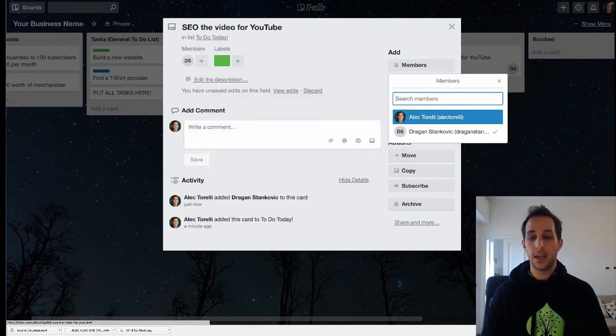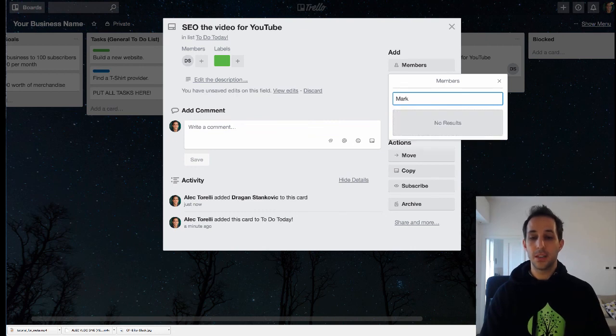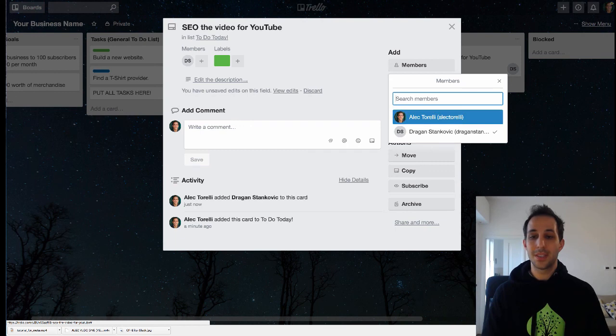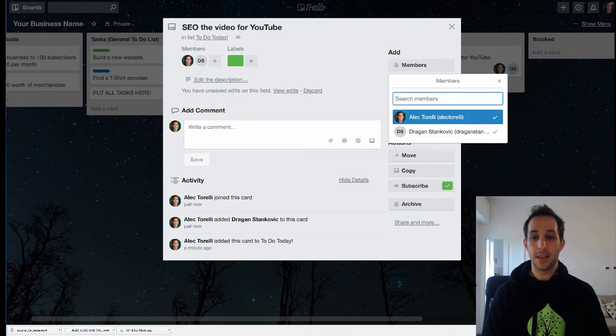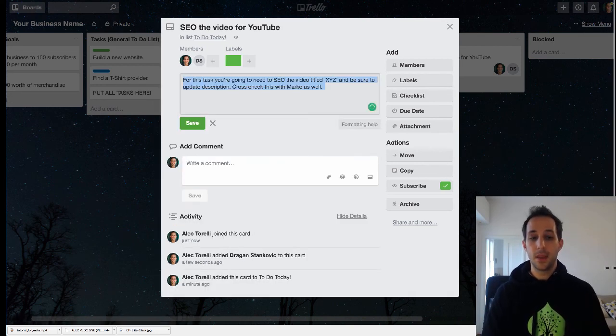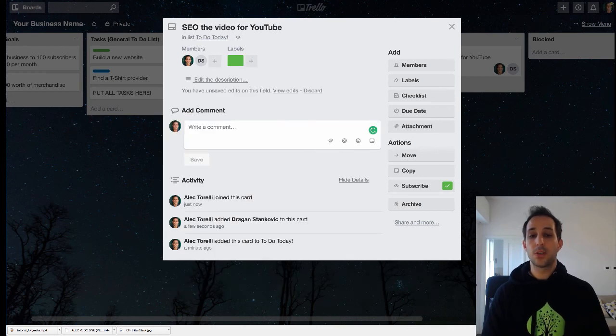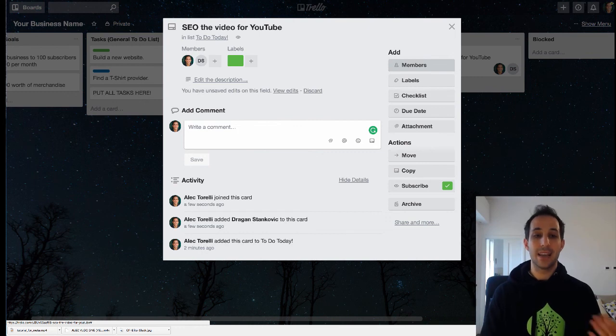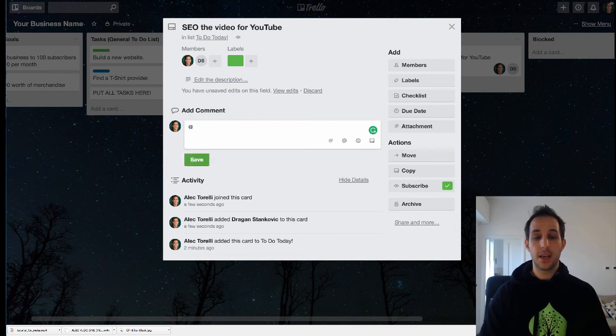You could click here and assign it to him, but you could also assign it to, I have to invite the team member. You could also assign it to a second team member here by clicking them. Now two people will be assigned to this task within your team on Trello. So instead of CCing people on an email, you now have a task here. If someone from your team wants to respond, adding the members sort of tags them in this thread. If someone from your team wants to respond, they can respond here and type your name.